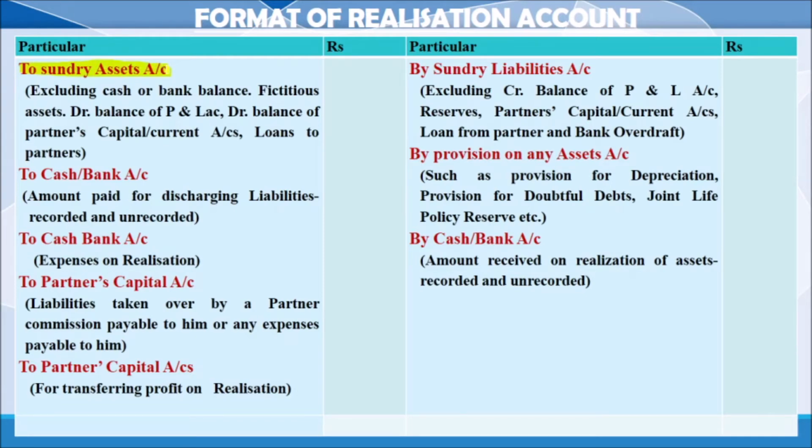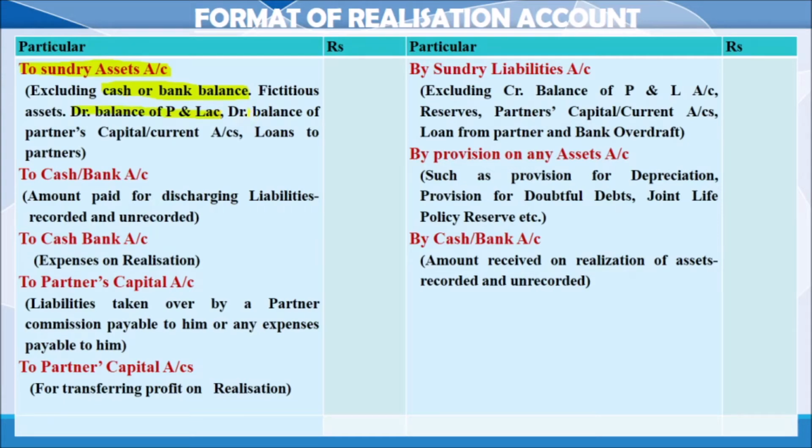But we have to consider some other assets. We have to exclude cash and bank balance from the asset side. So no need to transfer the cash and bank balance from the old balance sheet. This cash or bank balance will be taken while preparing the cash or bank account. Fictitious assets are also not taken. Debit balance of profit and loss will be transferred to partner's capital account.